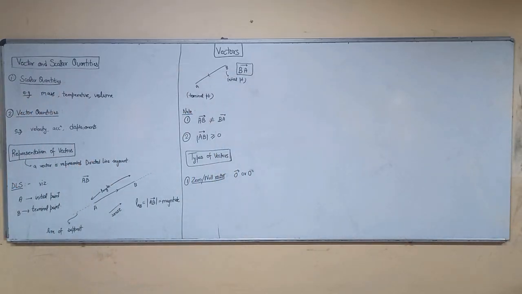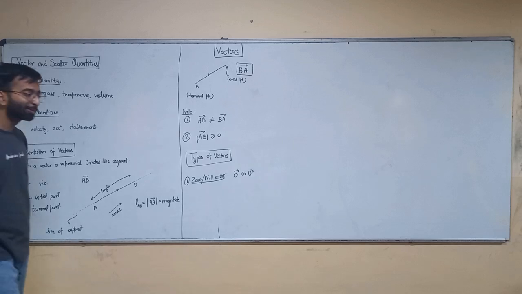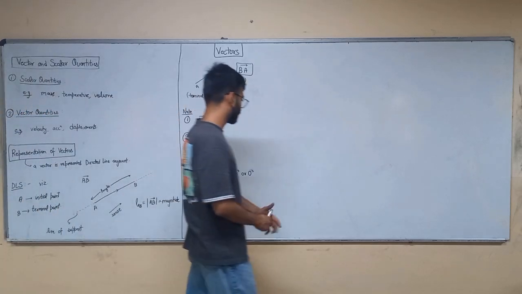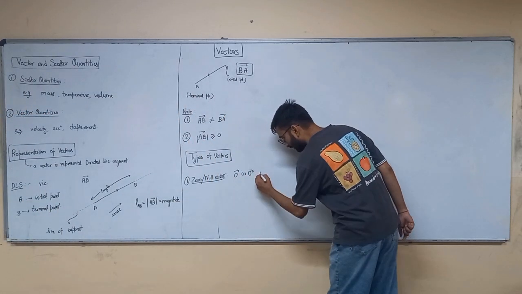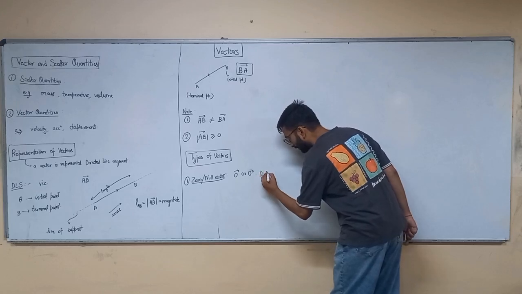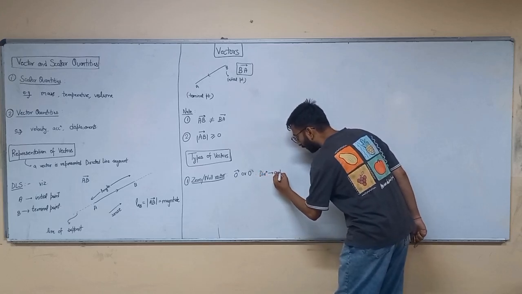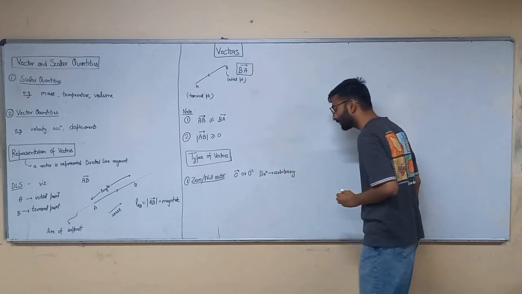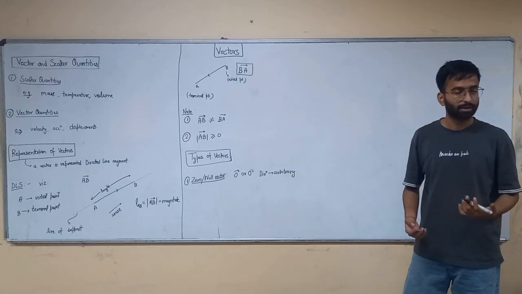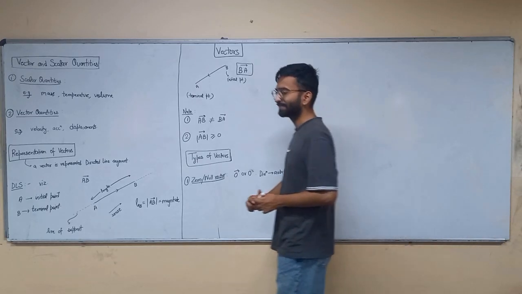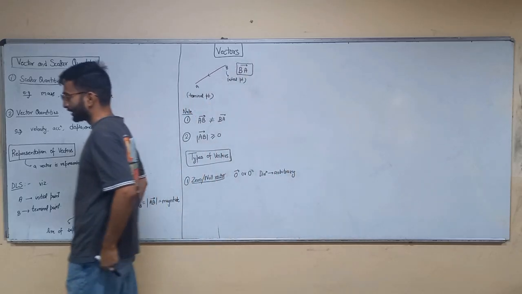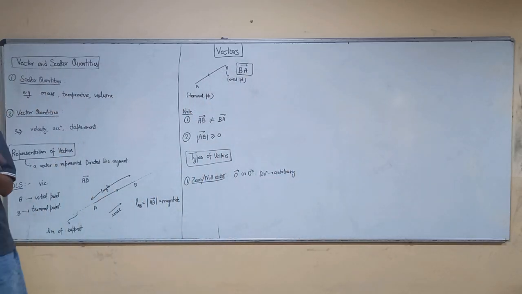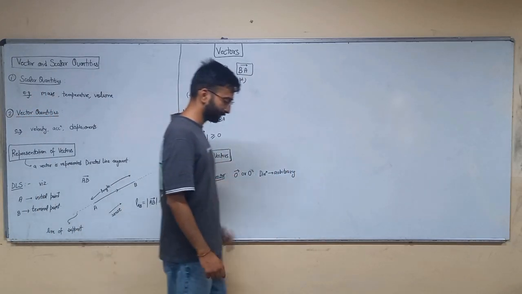Its direction is arbitrary. What is arbitrary? Not defined. We don't know the direction of it. It can be anything. Its direction is arbitrary or not defined, or it can be anything. All right.